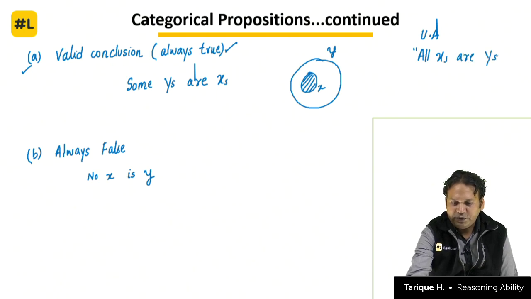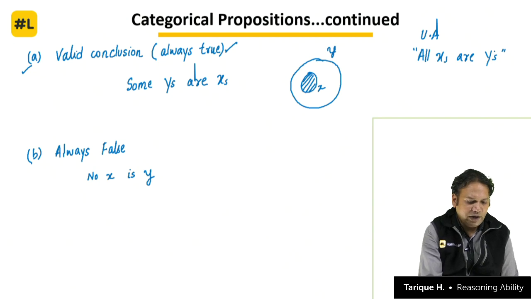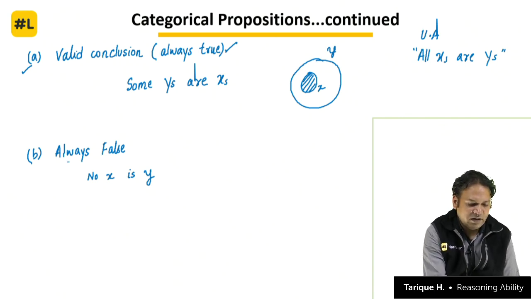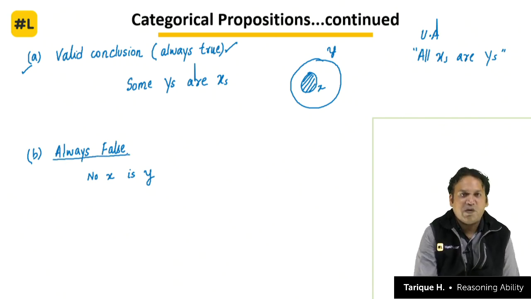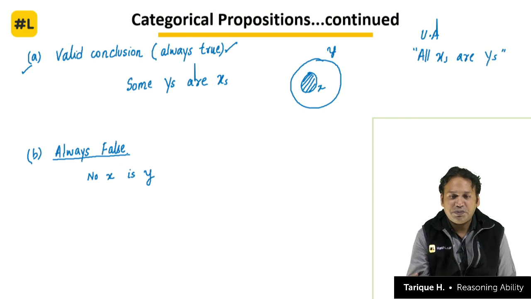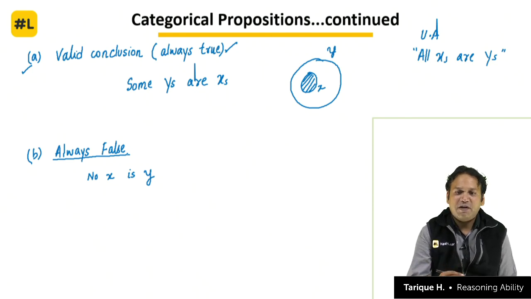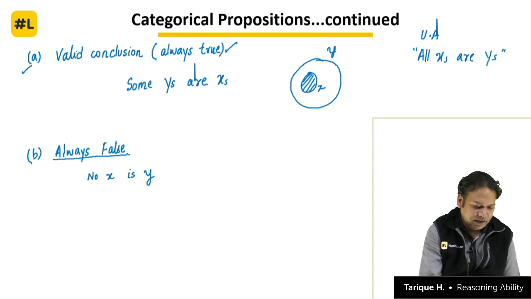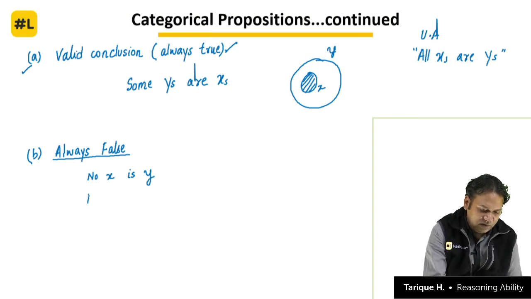Since it's already given to you that all x's are y's, how can you say that no x is y, right? That means definitely no x is y is false, which is why we are writing it under the category always false. That means if it is given to you that all x's are y's is true, then no x is y will always be false. Second statement that we have to understand, which is always false, is no y is x.